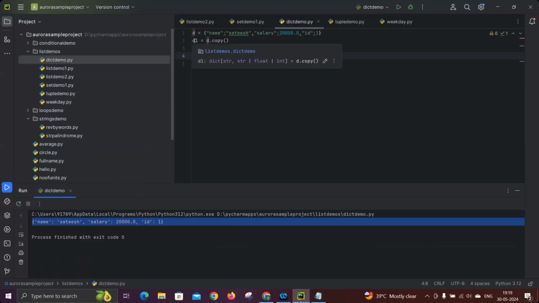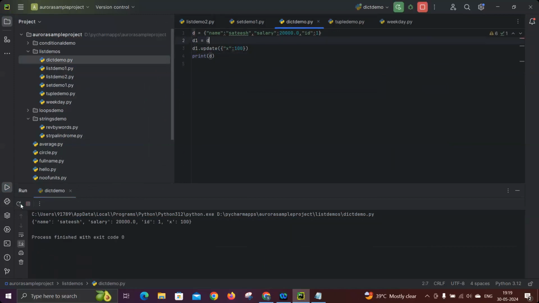So that means the initial data in d is also in d1, but the memory is different; both are created separately. But if I use d1 equal to d instead of copy, you need to see what happens. If I make any changes in d1, the d also gets reflected. So remember, d1 equal to d and d1 equal to d dot copy have a difference.